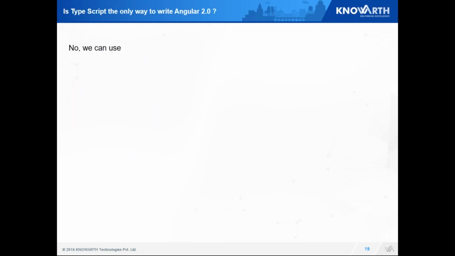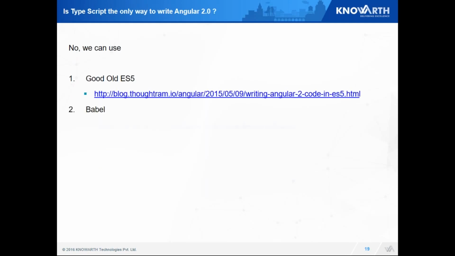So TypeScript is not the only way. We can have multiple ways to write our Angular 2.0. The very first is our old ES5. The second one is Babel. And the third one is Dart.